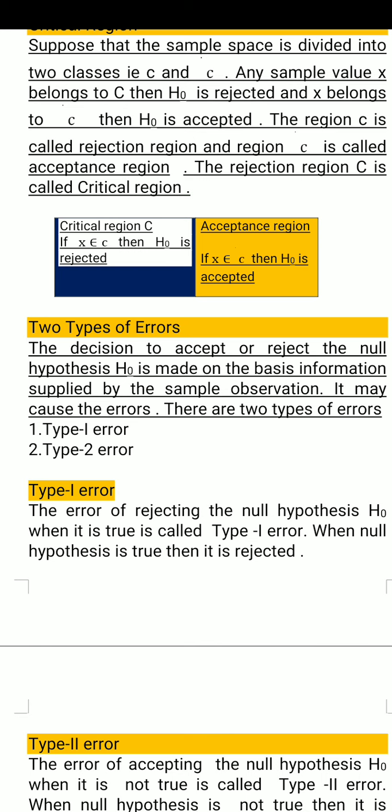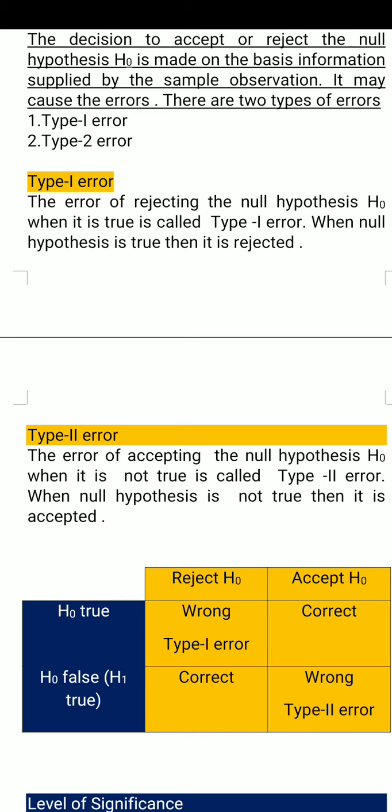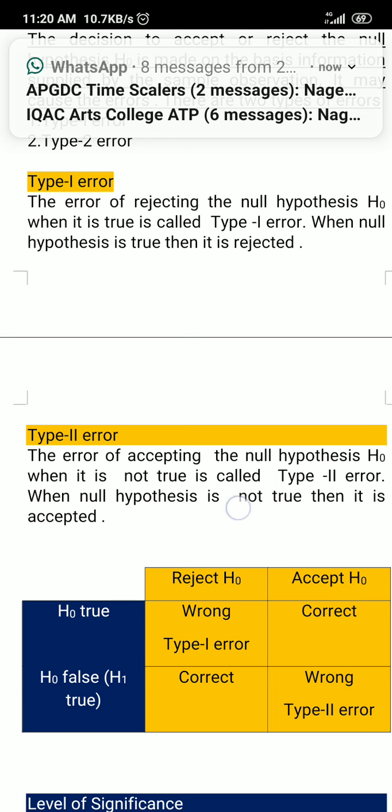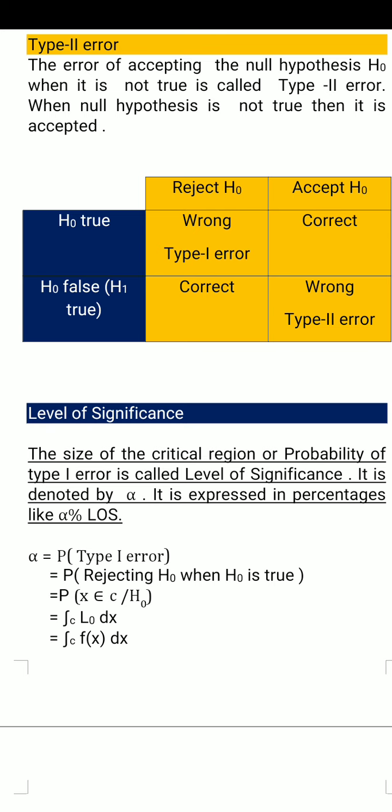It may cause two errors, what we call type 1 error and type 2 error. Type 1 error: the error of rejecting the null hypothesis H naught when it is true is called type 1 error. That means if H naught is true, then we are going to reject the null hypothesis. Type 2 error is the error of accepting the null hypothesis H naught when it is not true, when it is false. When the null hypothesis is not true, then it is accepted.